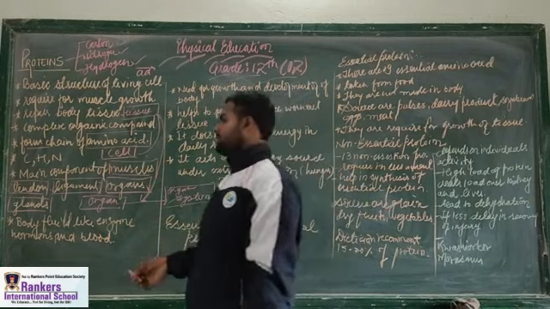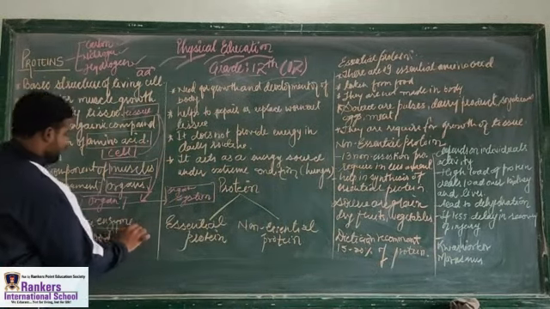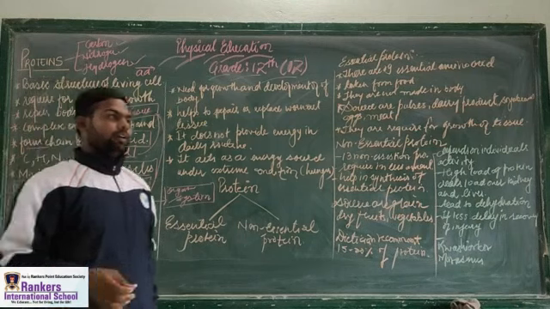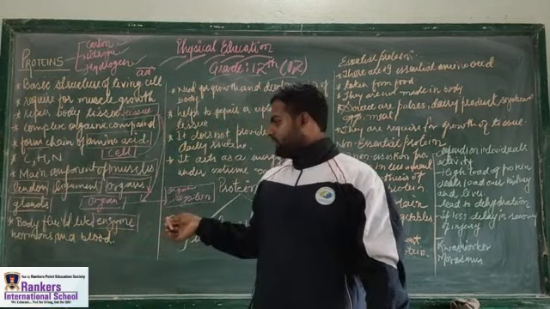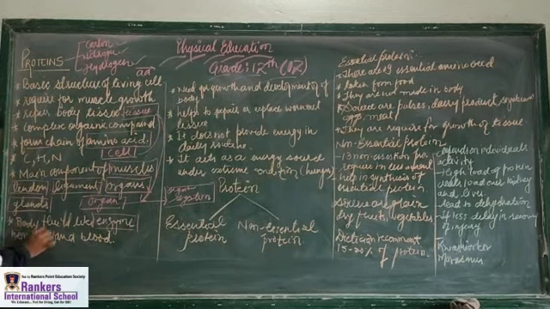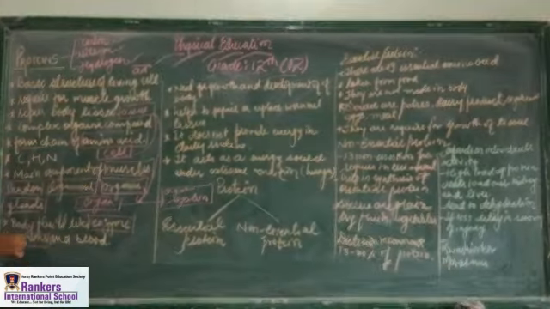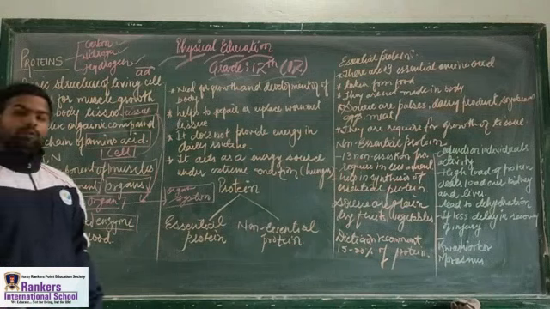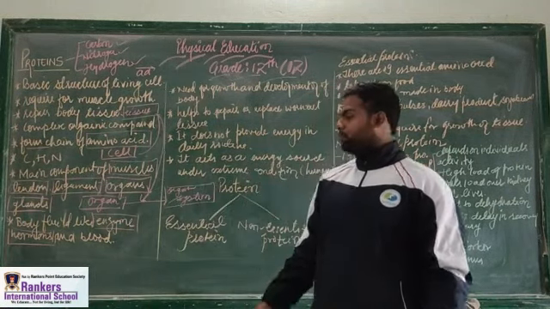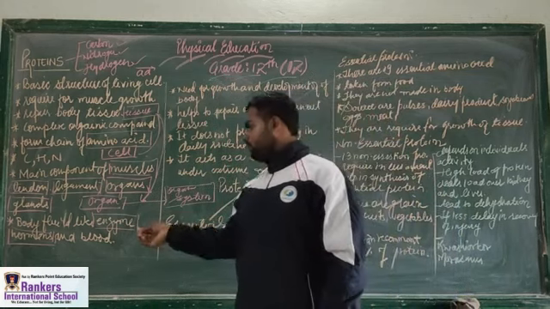Now the term enzyme. What is an enzyme? Enzymes are biocatalysts. Next is hormones. What are these hormones? These hormones are chemical messengers. So hormones like testosterone, growth hormone, adrenaline, etc.